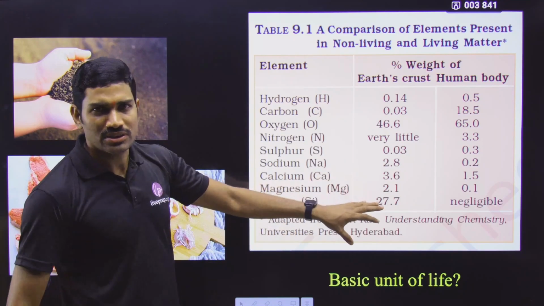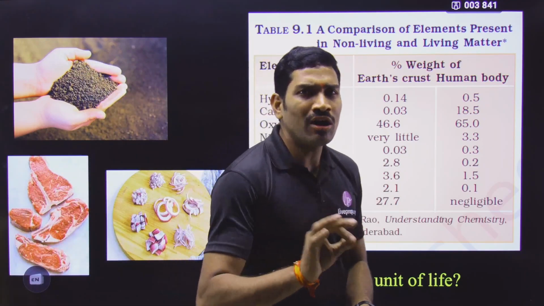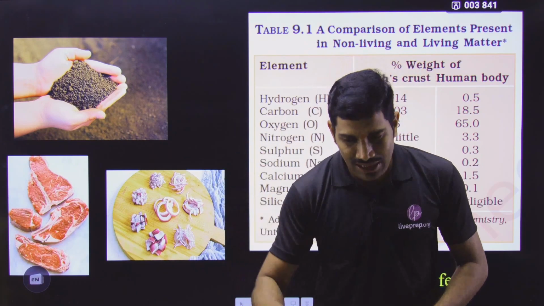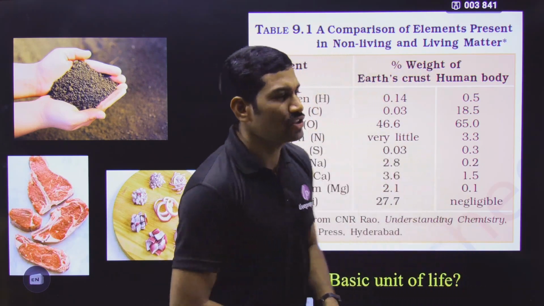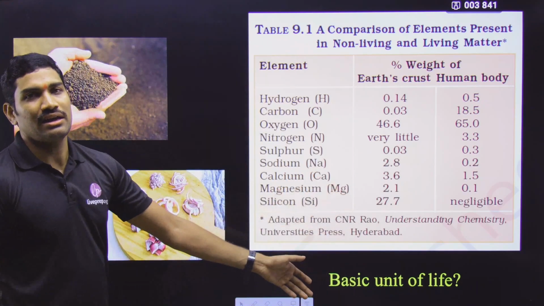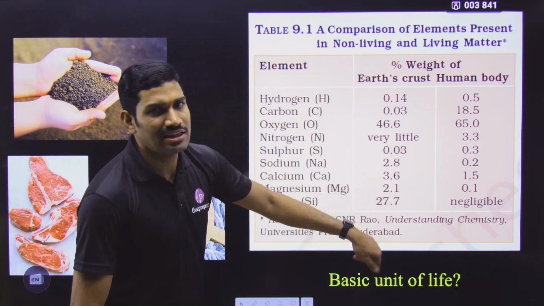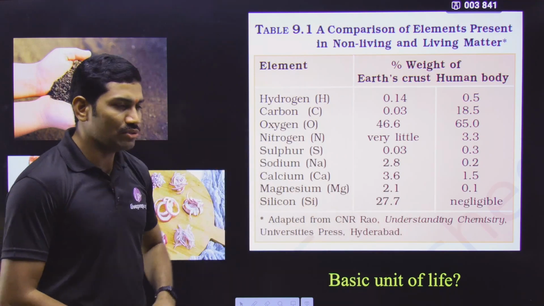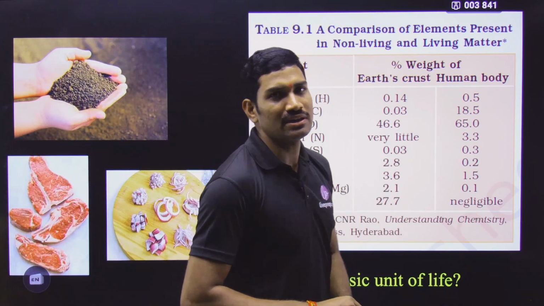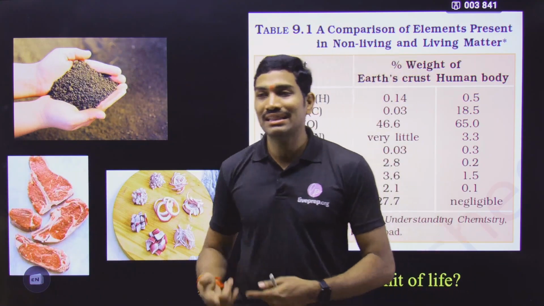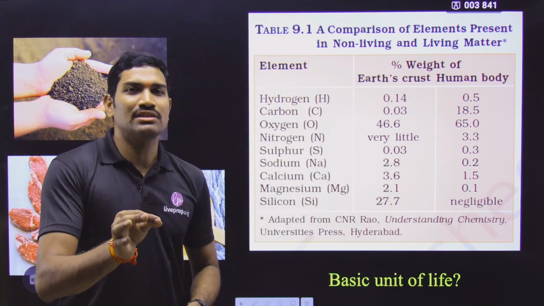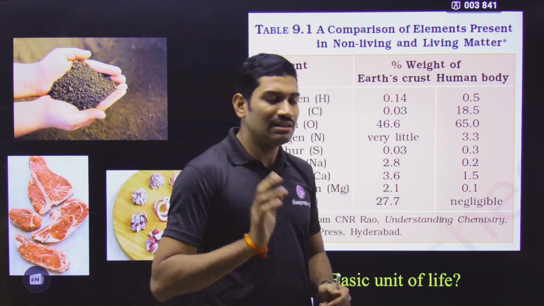So here in the first paragraph they are saying that non-living things do not have the basic unit called cell, whereas living organisms have the basic unit called cell. And in this way, cell is the basic unit of life. This is one important point you need to remember.